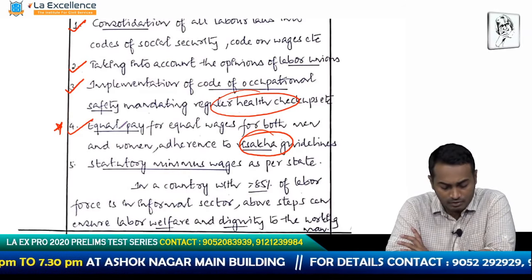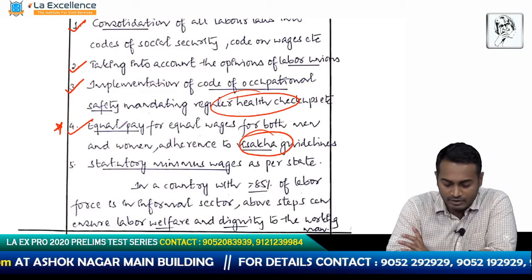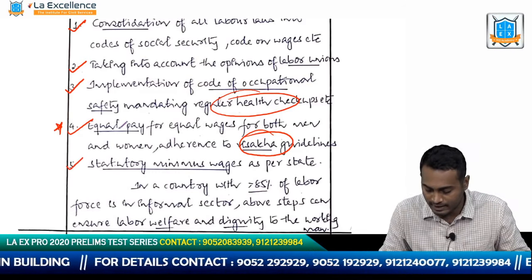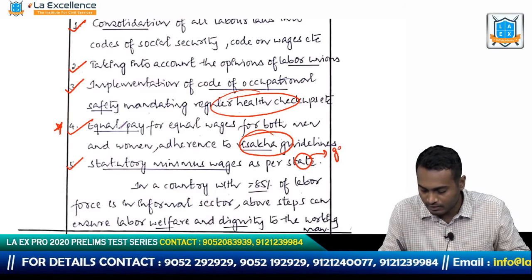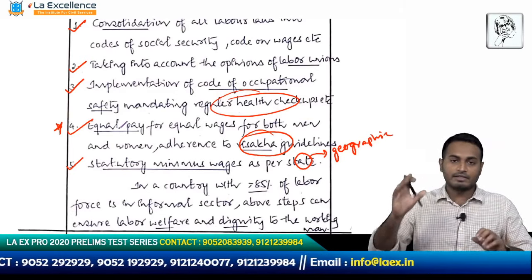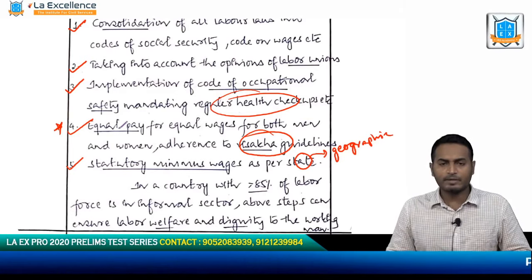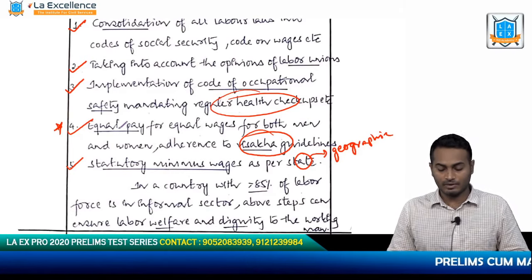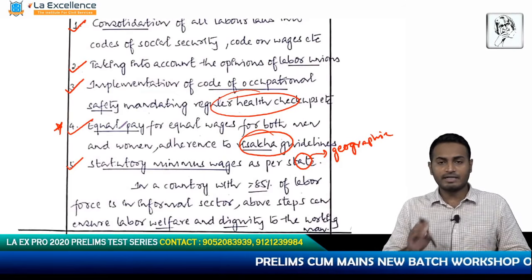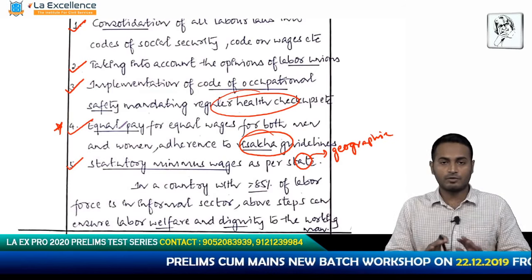Okay, good. And then he says that statutory minimum wages as per state, he could have said as per geography. So different geographies or different regions have different statutory wages depending upon the living conditions. Okay, so far the answer is good. I just want to see a decent conclusion, and this is going to be the best answer.